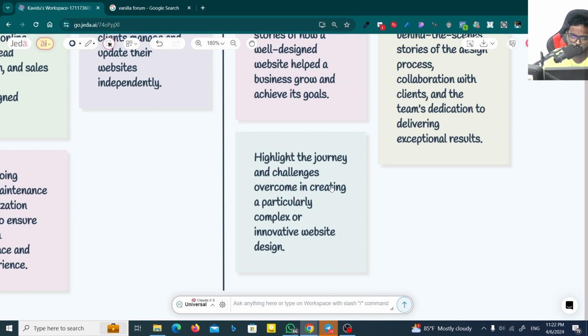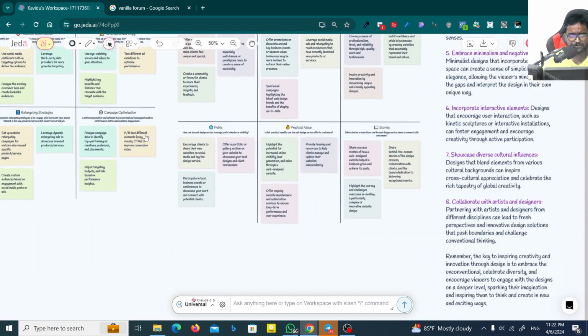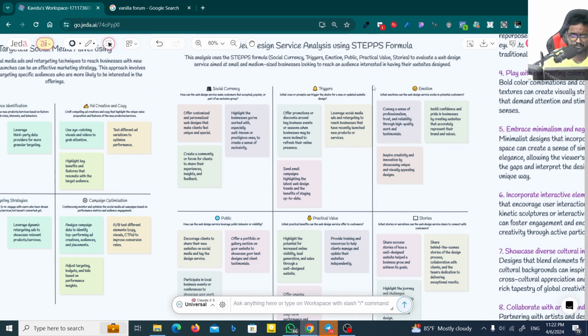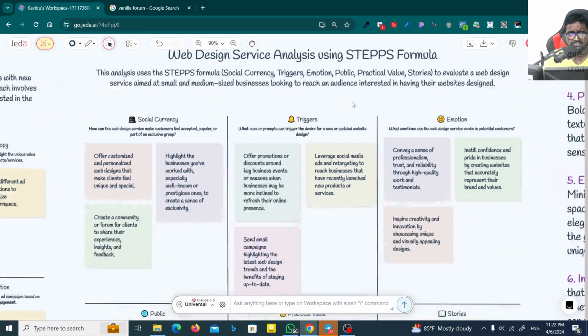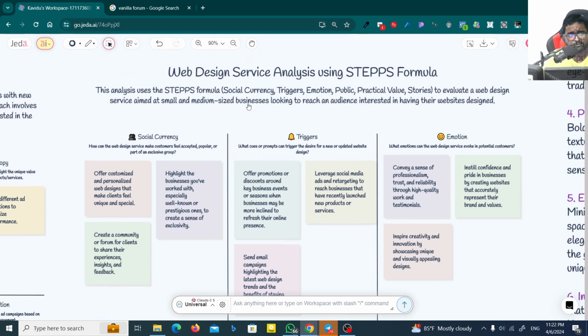Highlight the journey and challenges overcome in creating a particularly complex or innovative website design. These are the things that you can actually use to market your digital content, maybe a digital service, digital product, or whatever you have. By the way, how can you generate this kind of service and this kind of thing?